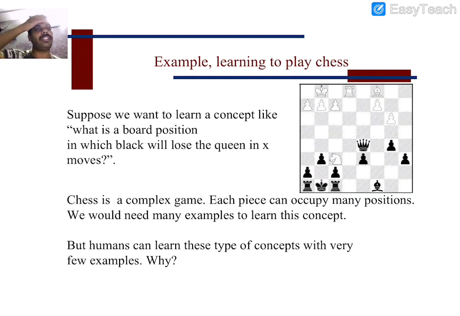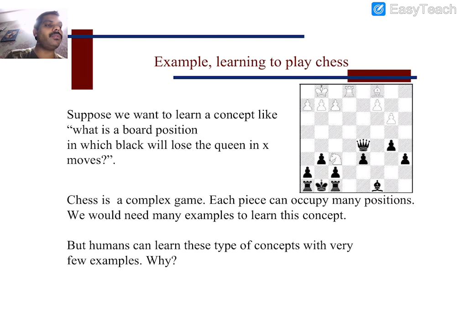Suppose we consider a chess learning problem. Suppose we want to learn a concept like: what is a board position in which black will lose the queen in X moves? Here there is a chess game.